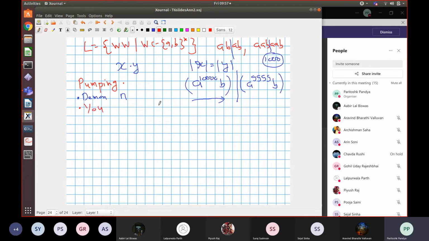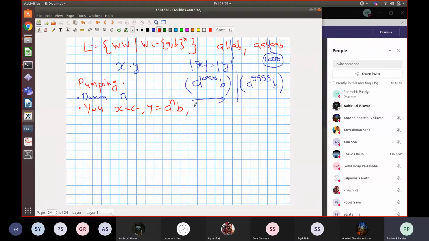In response to that, what do we choose? You will choose a string something like this. So what string will you choose? Epsilon. Absolutely, you are right. So actually you can also write it as x is equal to epsilon, y equal to a to the power n followed by b. You can repeat it n times also, or n plus 1 times. So yes, I'll repeat it n times followed by b, because I want to know which is the first part.